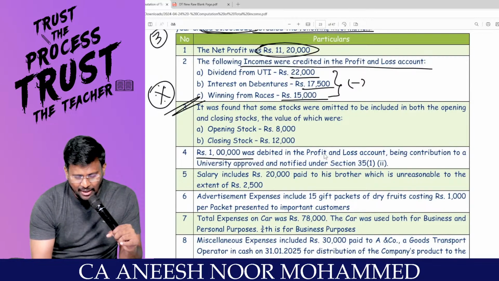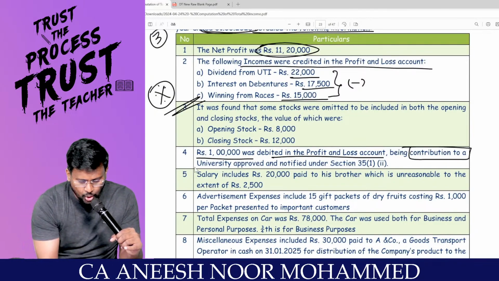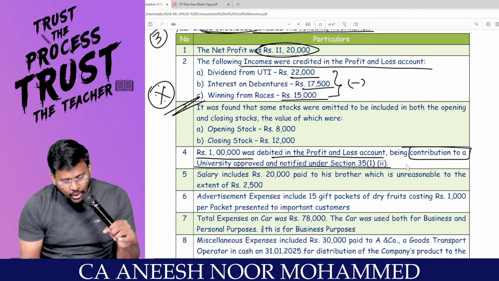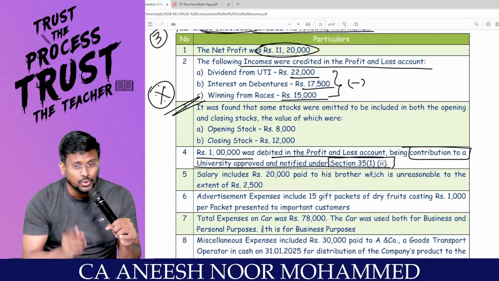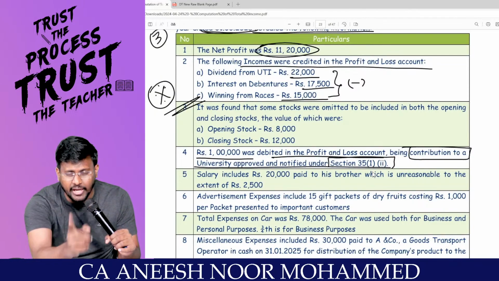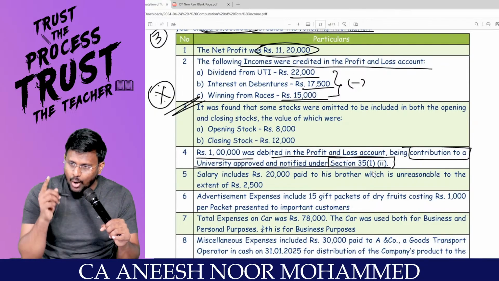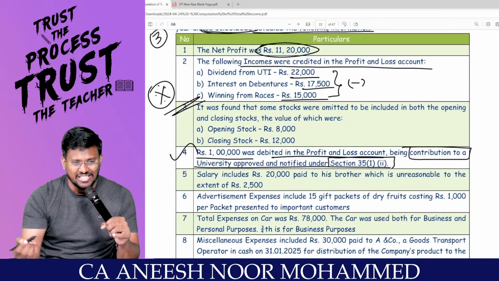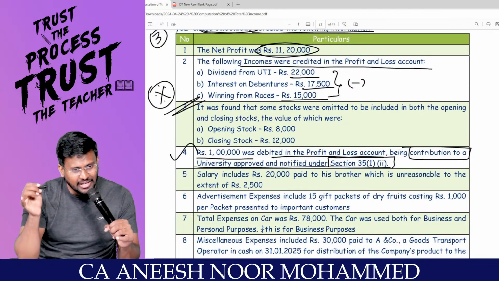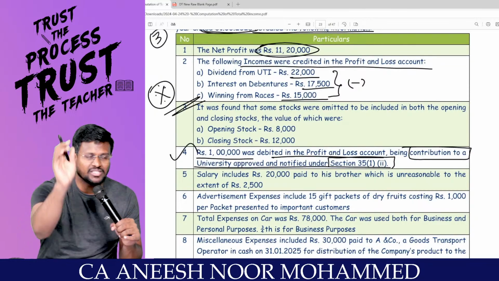Rupees 1 lakh was debited in the P&L, being contribution to a university approved and notified under section 35 subsection 1 clause 2. This is contribution to outsider. Contribution to outsider is allowed under the optional tax regime. Since this has already been debited in the P&L account, no adjustment is required. You can just write a note. Will you?